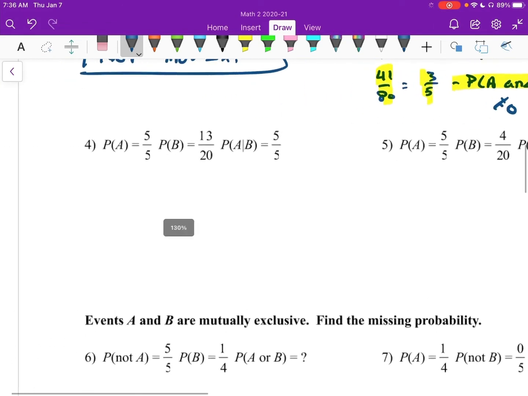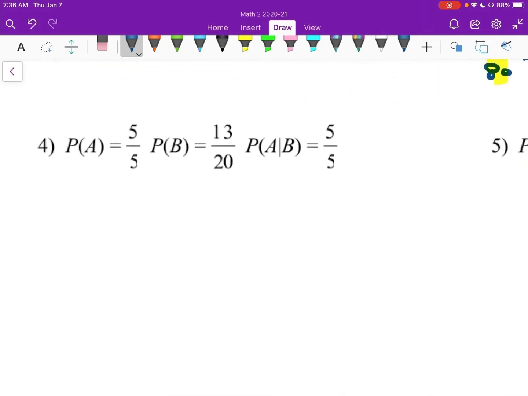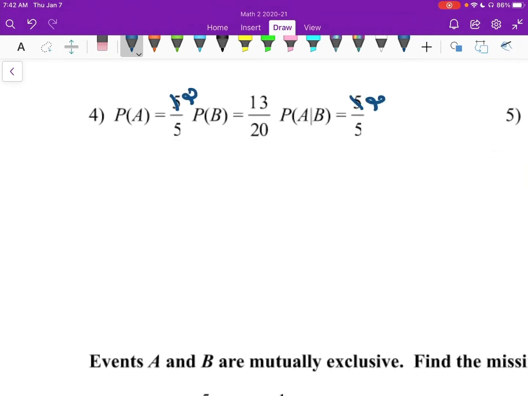All right, moving on. My paper messed up again, but here we are. The thing that we want to look at here is the probability of A given B right here. That means that's the probability of A happening if B happens, right? Or if B has already happened. There's different ways to word that. A is able to happen with B. That's what that says. It happens at a probability of 2/5. So this is not mutually exclusive, right? Because that tells us that A can happen with B, or A can happen after B. There's different ways that you can word that.